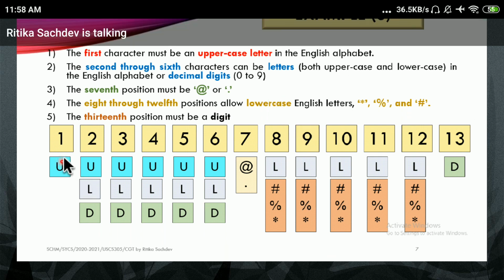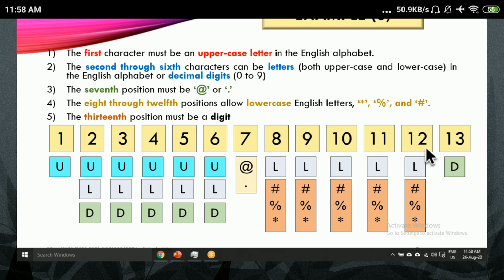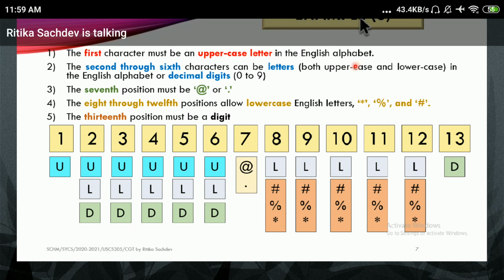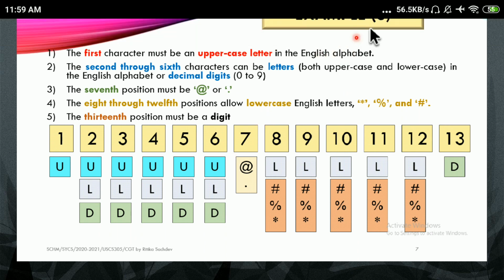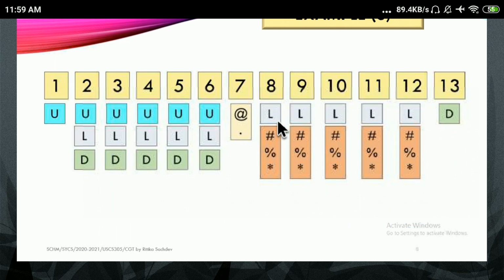Does anyone have any doubt in how I decide which characters are to be used at these 13 different positions? No? Okay, we're proceeding further. So now I have these.